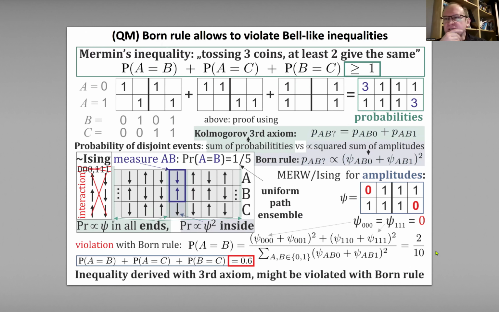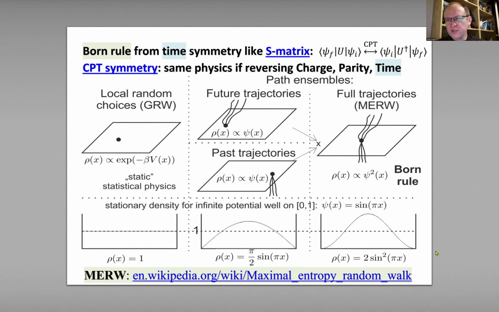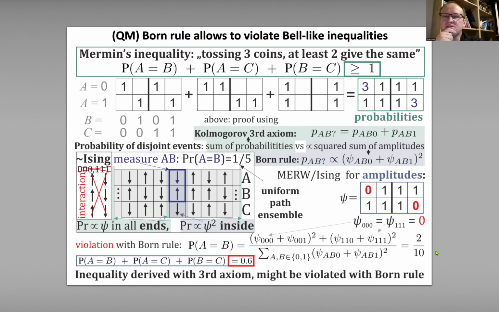Okay, and this maximal entropy random walk can also be applied along an Ising sequence. So let's think about this Bell violation. The simplest inequality of this type is called Mermin's inequality: tossing three coins, at least two give the same. So this is completely obvious, and it can be mathematically written like this. And let's try to show it.